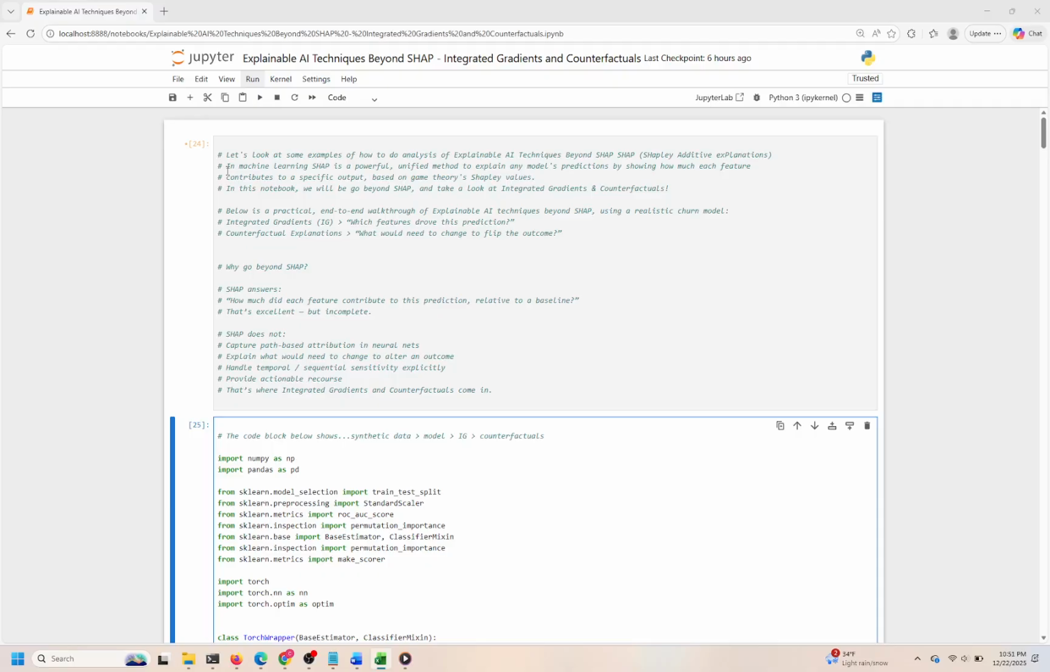Next, we apply counterfactual explanations to answer a different question. What specific feature adjustments would change the model-agnostic decision from churn to retention? This provides actionable insights, potentially guiding interventions or business strategies.